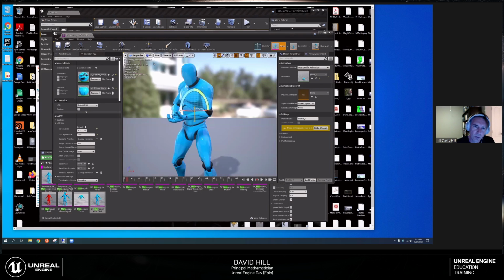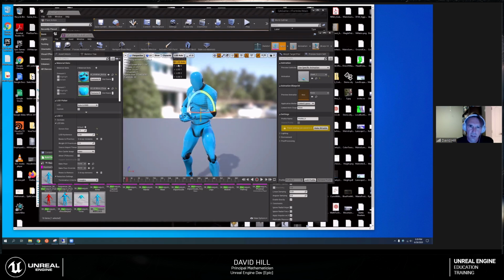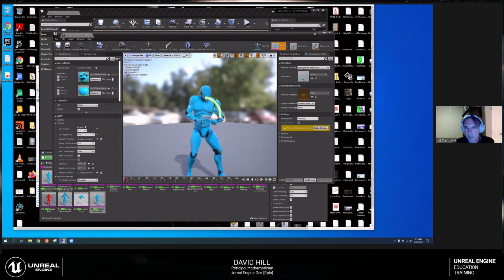So often we'll want to use level of detail systems, where we have cruder and cruder versions of the character for when you're really far away from him. We'll have fewer and fewer triangles. And here I can force it to show us a cruder version. So here's a version that has half as many triangles. We can, of course, pop it back up to the highest res. You'll see there are some slight differences.